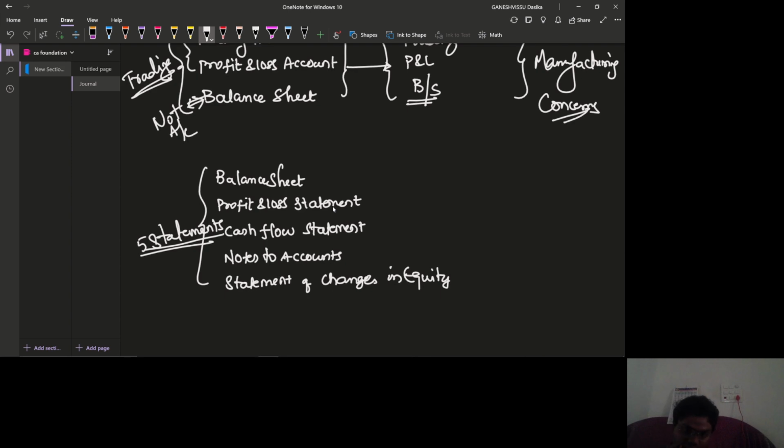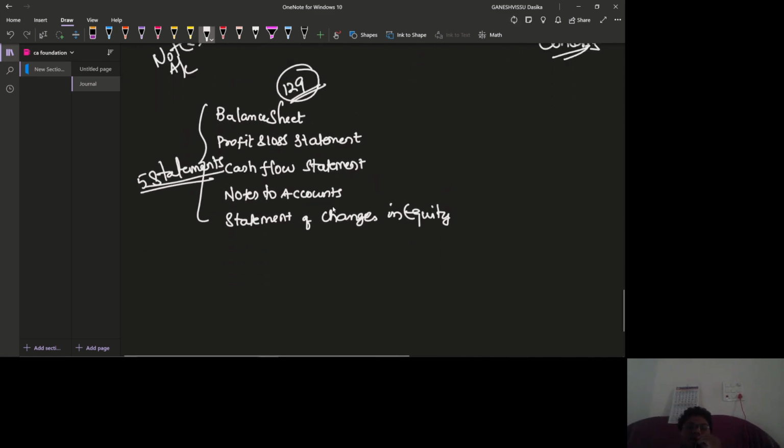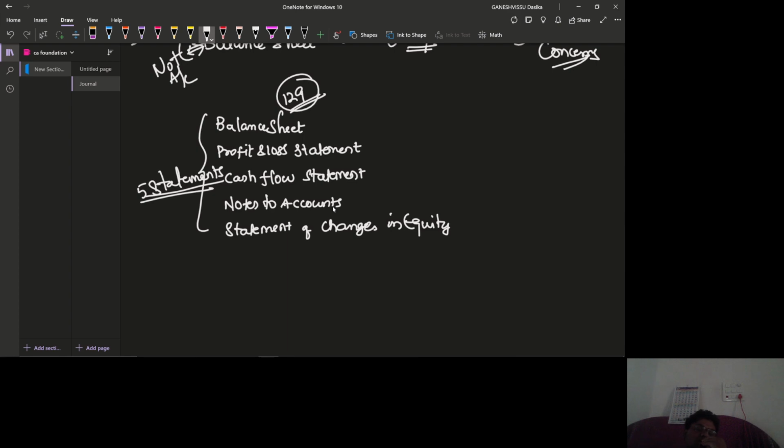And of course, the cash flow statement is not required to be followed by certain companies. These are the five statements which are to be prepared by every company as per section 129: balance sheet, statement of profit and loss, cash flow statement, notes to accounts, and statement of changes in equity.